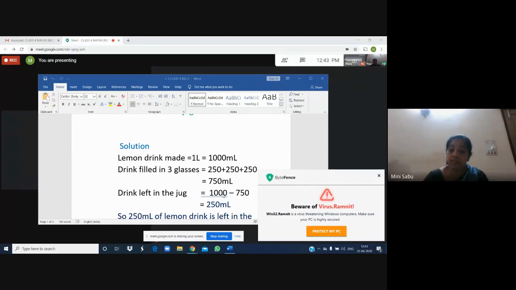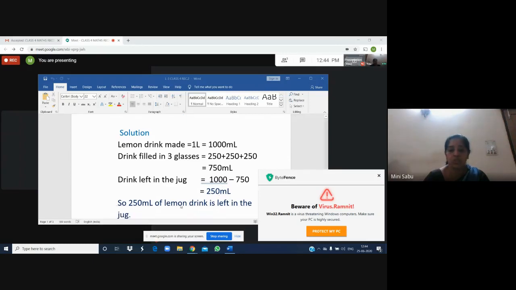But she made 1000 ml. Now 750 is already served. So something is left in the jug. Let us find. Drink left in the jug. 1000 milliliter was made, and 750 milliliter is already served. So 1000 minus 750 is 250. 250 milliliter is left in the jug. So 250 milliliter of lemon drink is left in the jug.